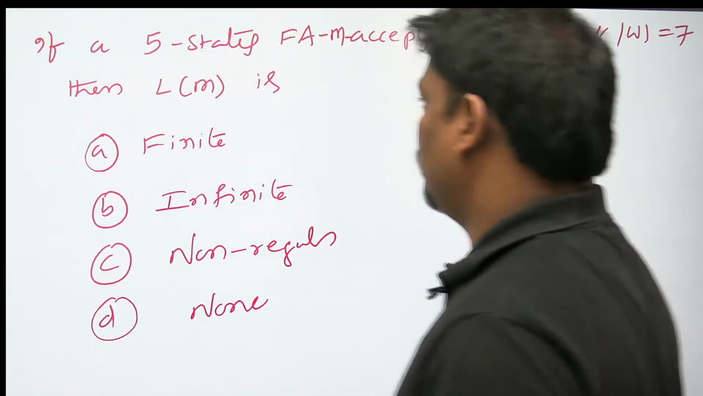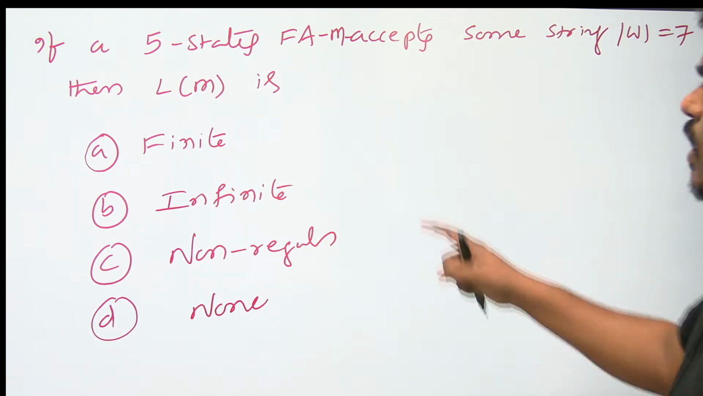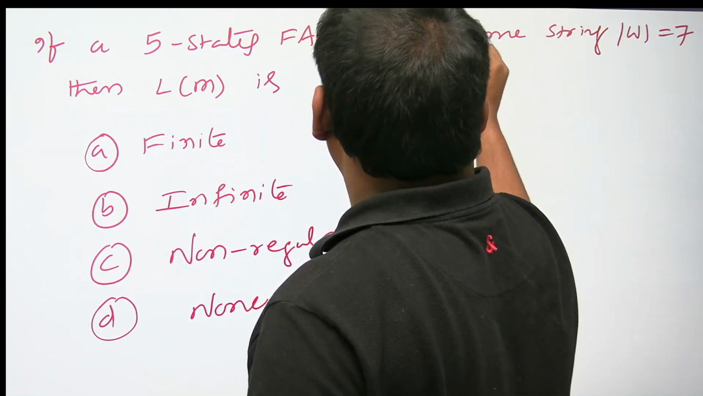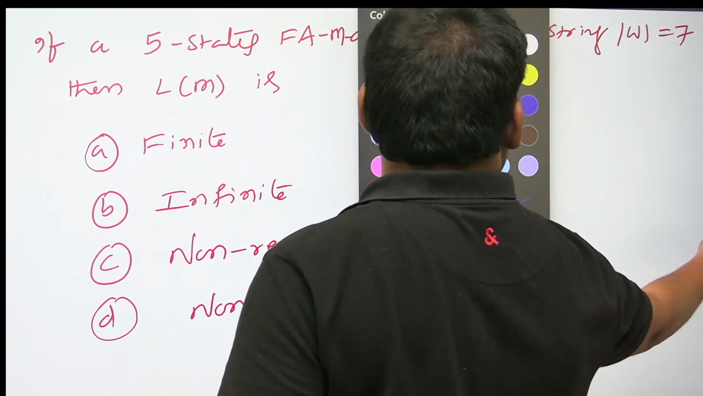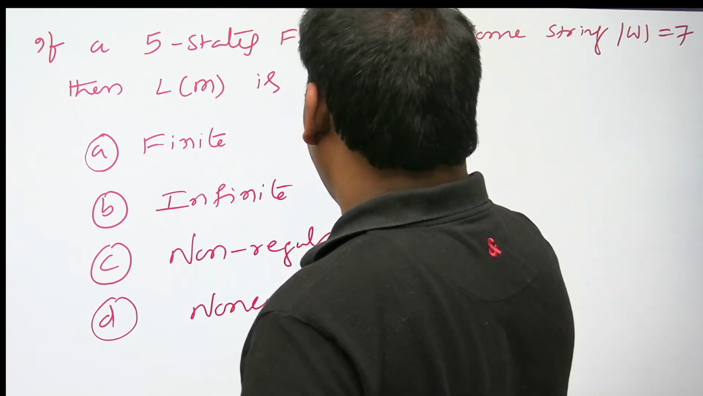Yeah, let's see this. Important questions for GATE examination. See this one. If a 5 states finite automata M accepts some string W of length 7, then the language of M is?